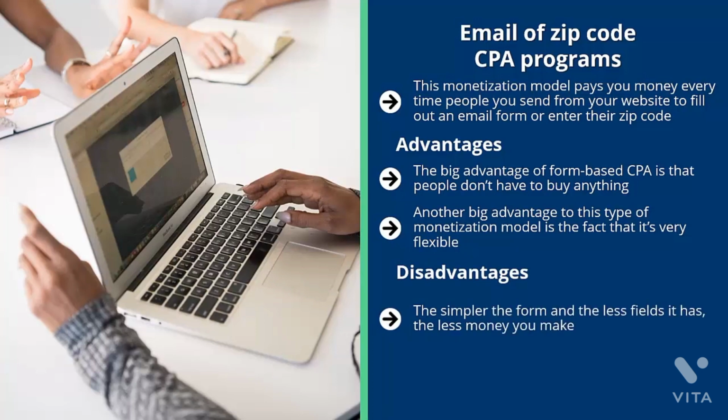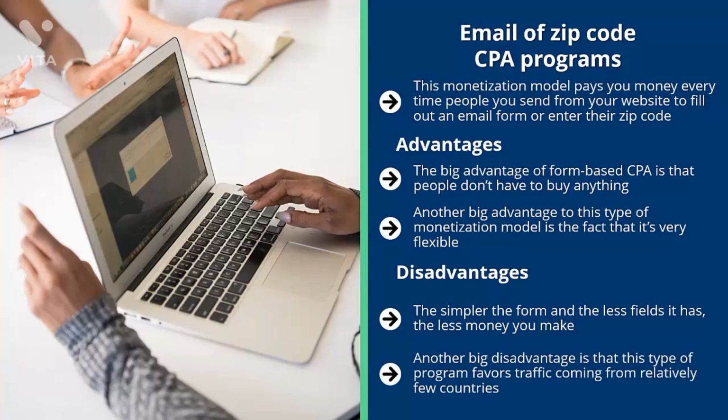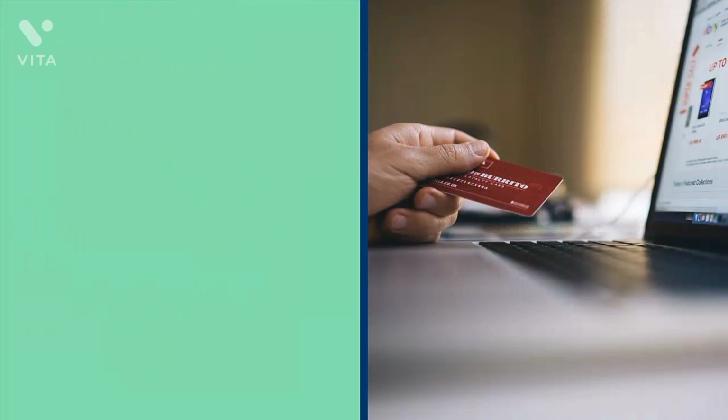Disadvantages. The simpler the form and the less fields it has, the less money you make. But thankfully, this is more than offset by the fact that this is a fairly easy way to make 25 cents per email collected or 50 cents per zip code collected. Compare this with making a few cents per click on AdSense. Another big disadvantage is that this type of program favors traffic coming from relatively few countries. If your traffic is mostly American or British, you would do well with this type of program. However, if your traffic comes from developing economies, then these programs are usually not available to you. The ads won't show up at all. If you force them to show up and people click through without a proxy, they go to a blind page or a warning page.